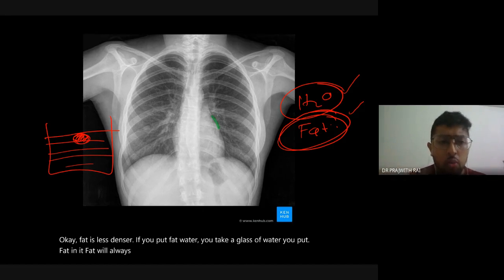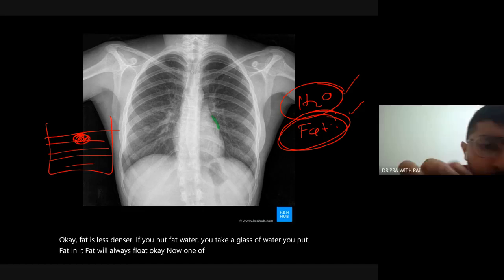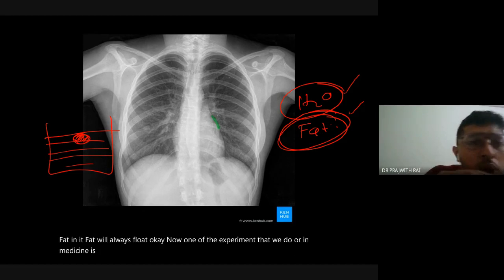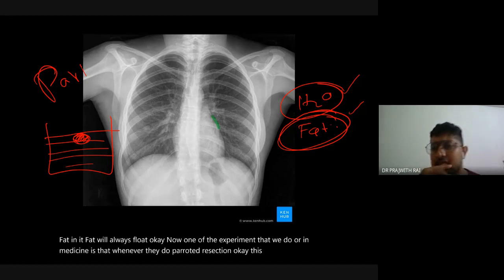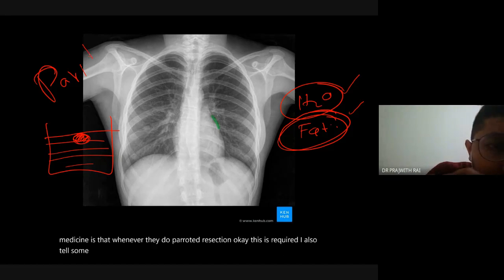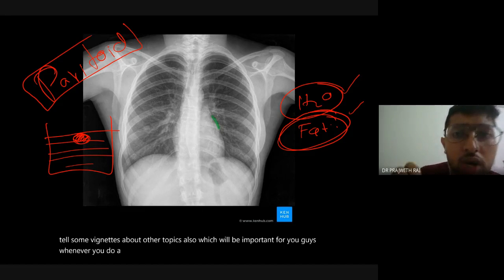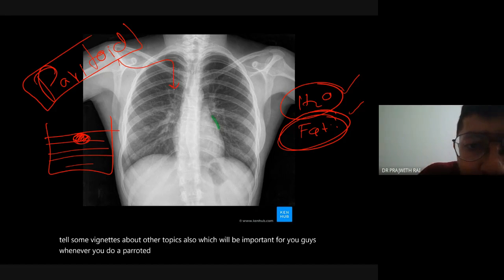Okay, now one of the experiments that we do in medicine is that whenever they do a parotid resection, this is required. I also tell some vignettes about other topics, which will be important for you guys. Whenever you do a parotid surgery, how do I identify what I have resected? Well, it's a very small structure.